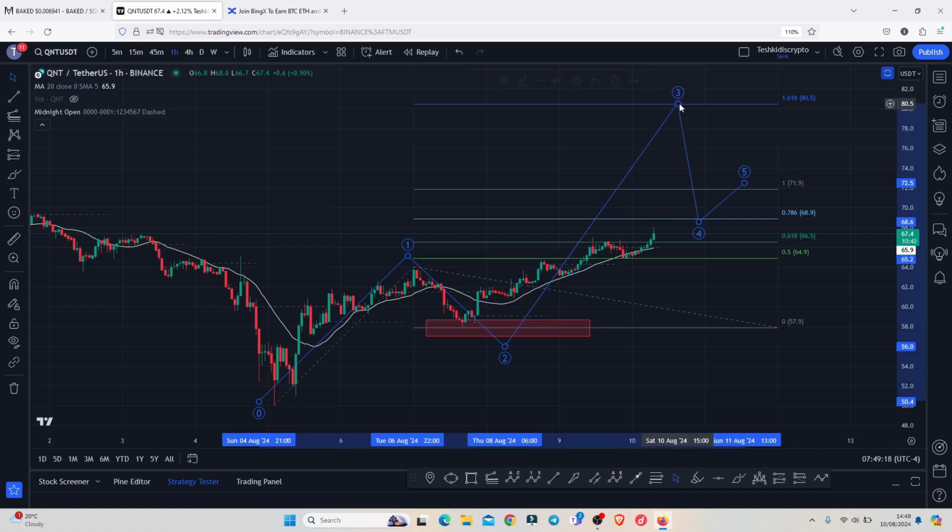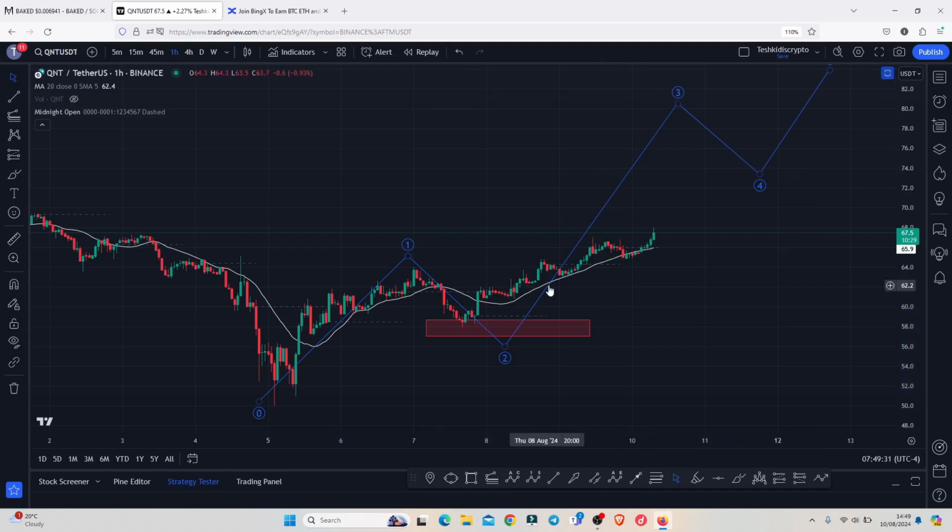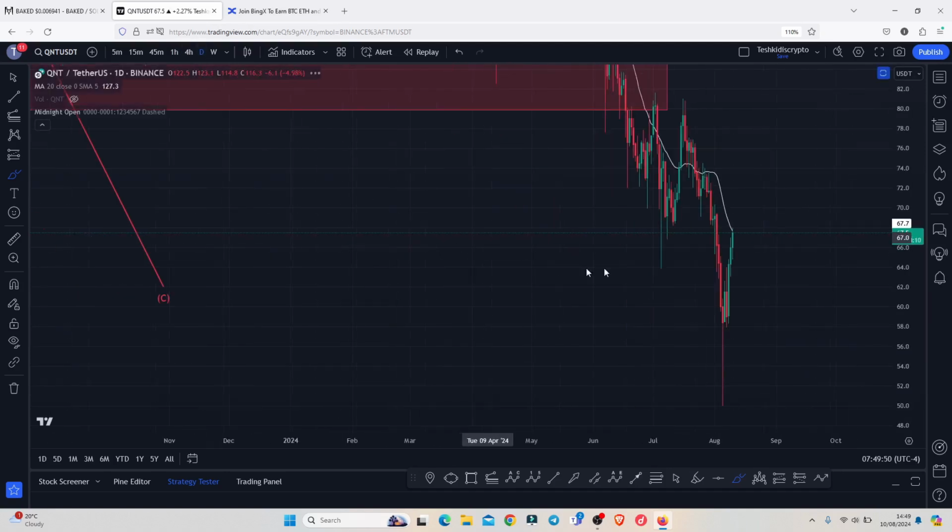And once we have a high in that Elliott wave count 3, I will expect a pullback in a wave 4, then continue gearing up even higher in that Elliott wave count 5. And for that to play out, we also need to see QNT manage to hold above the significant high that we made in this Elliott wave count 1, above the $63.8. As long as that continues to hold, there are high chances that in the next coming hours we are going to see that massive run up, getting us back above the $80 mark in the next coming hours.